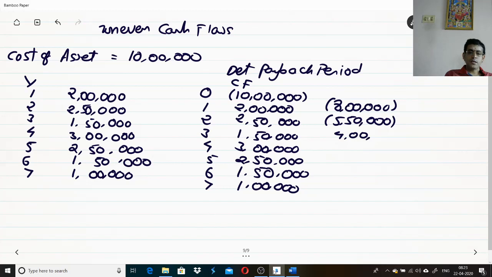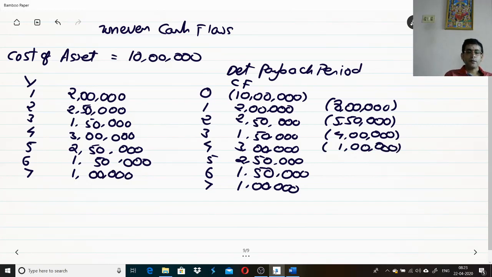4 lakhs. So still you need to recover rupees 4 lakhs. Then what happens? Of the 4 lakhs, 3 lakhs is recovered. So you are recovering 3 lakhs by the end of 4th year. So ultimately what happens here? 4 lakhs minus 4 plus 3, that gives you something called as minus 1 lakh. Okay, this gives you minus 1 lakhs.